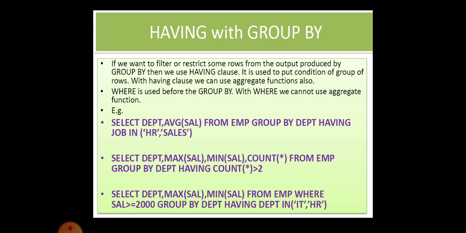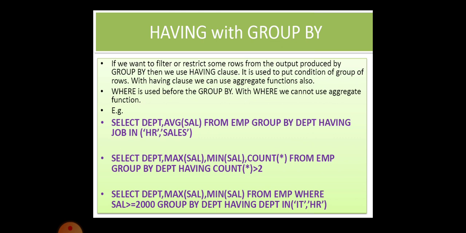The compiler goes to the table at first, then groups the table data according to the department, that is the employees who are working in each and every department. Department wise, it will group the records. Then, it will choose only the employee details of those who are working in HR or sales.